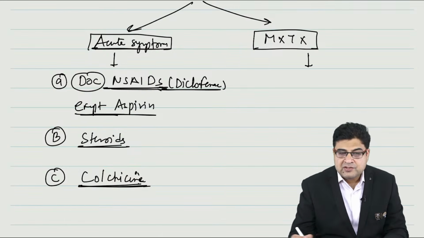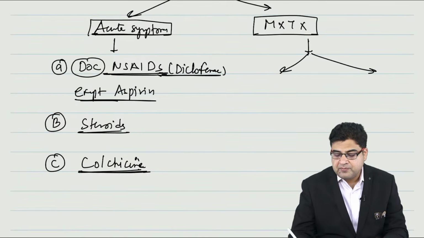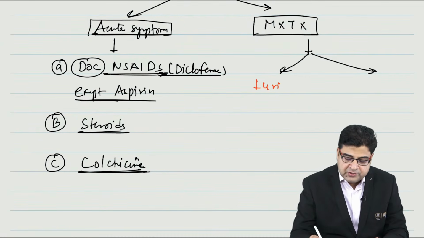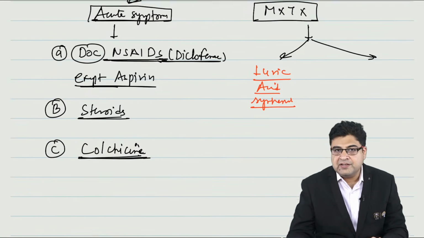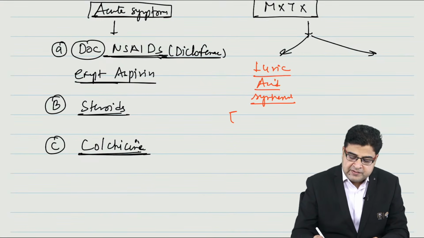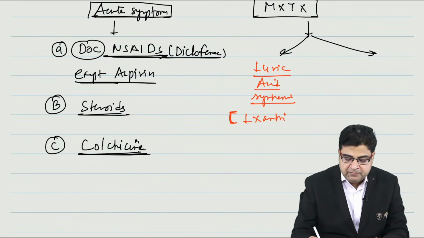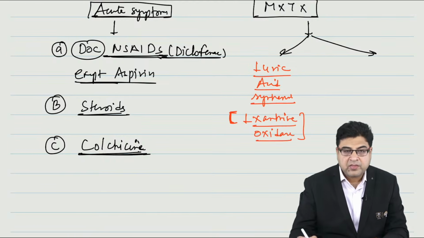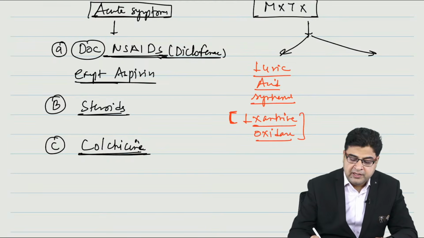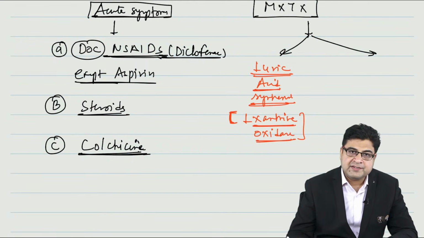Now for the maintenance treatment of gout, I have two groups of medicines. The first group are the uric acid synthesis inhibitors. These medicines inhibit uric acid synthesis by inhibiting one enzyme, the xanthine oxidase enzyme. By inhibiting xanthine oxidase, the medicines can inhibit uric acid synthesis.